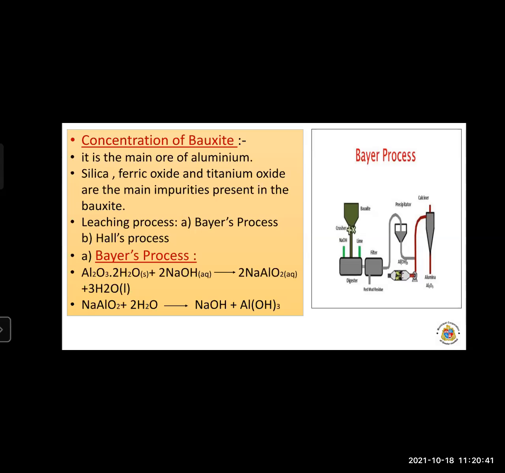Now, gangue particles such as ferric oxide do not dissolve in sodium hydroxide, so they get separated by filtration. But two impurities remain in the ore, silica and titanium oxide, so we have to remove the silica and titanium oxide.